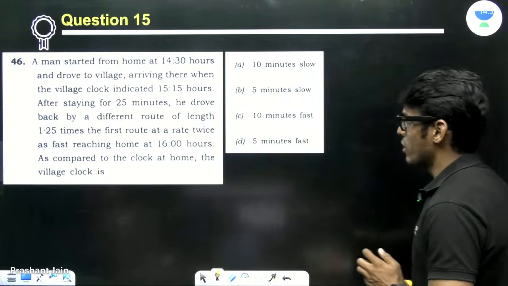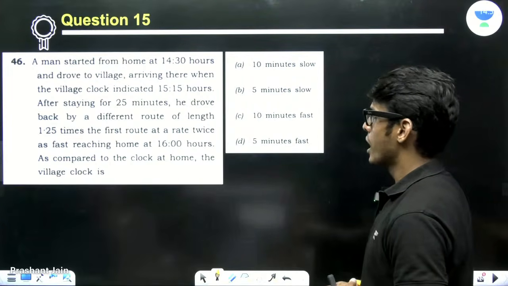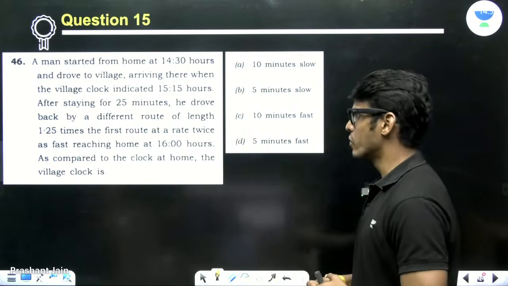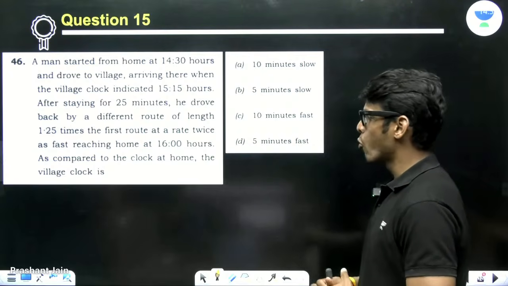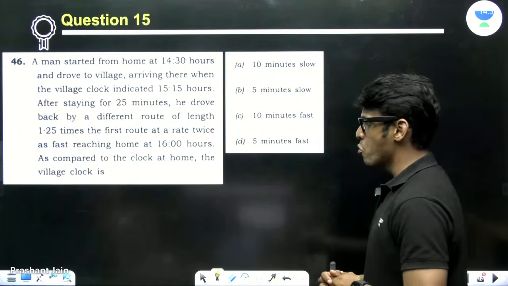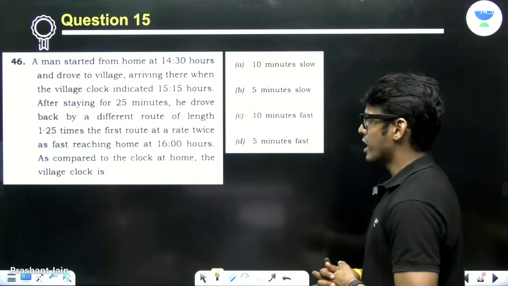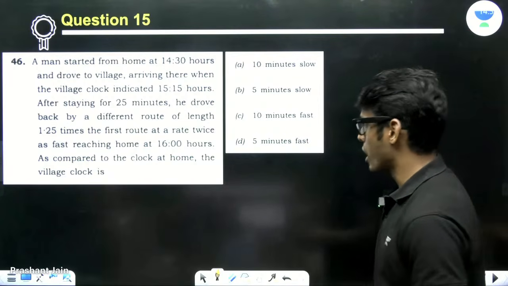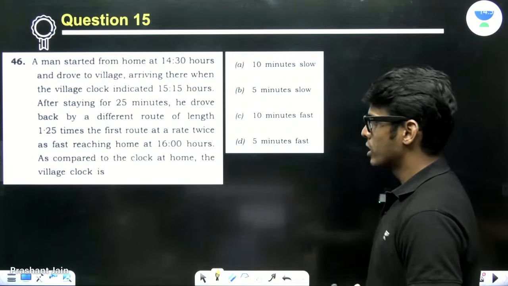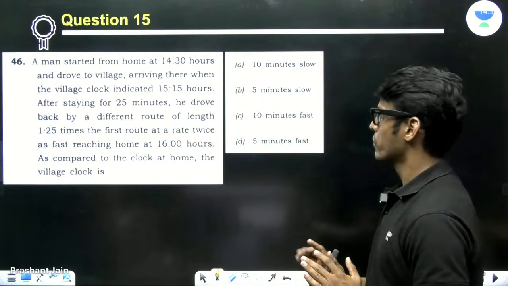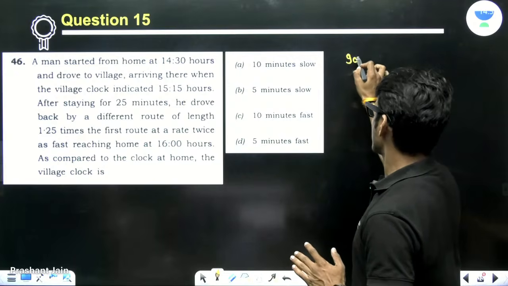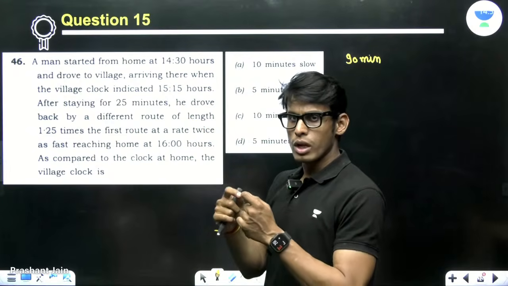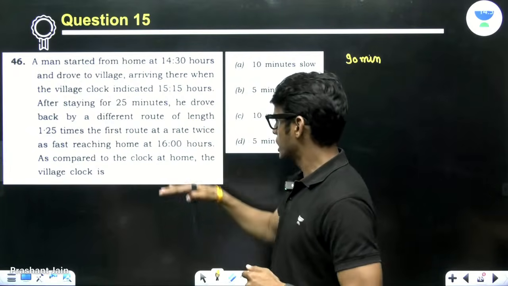Okay. A man started from home at 14:30 hours and drove to a village, arriving there when the village clock indicated 15:15. After staying there for 25 minutes, he drove back by a different route of length 1.25 times the first route, at a rate twice as fast, reaching home at 16:00 hours as compared to the clock at home. The village clock is... Now just see, he spent 90 minutes in total, right? 1600 minus 1430. We have to interpret the data very carefully here.